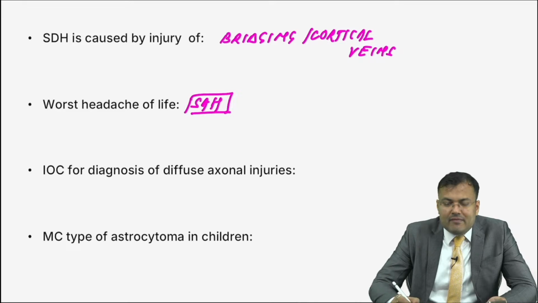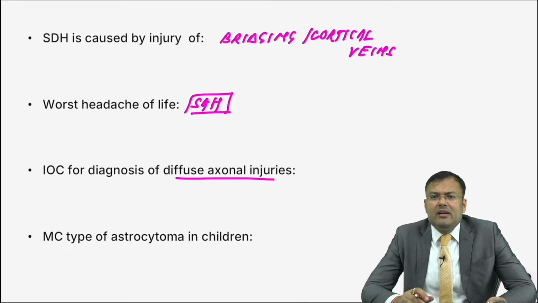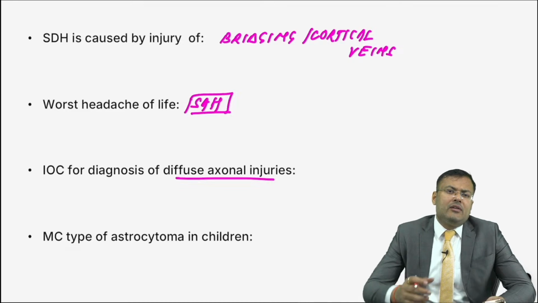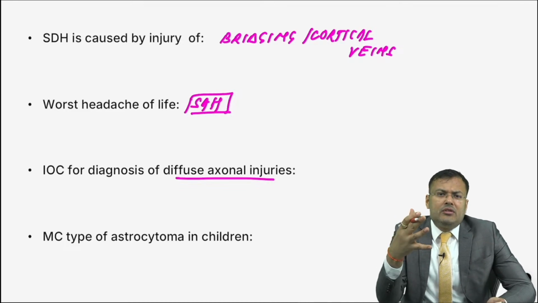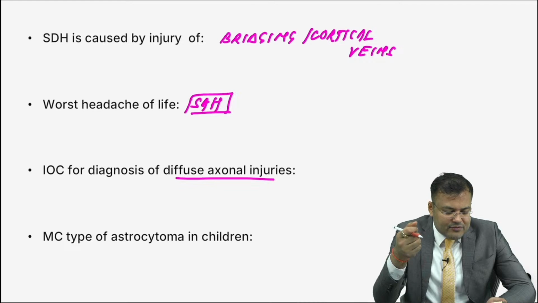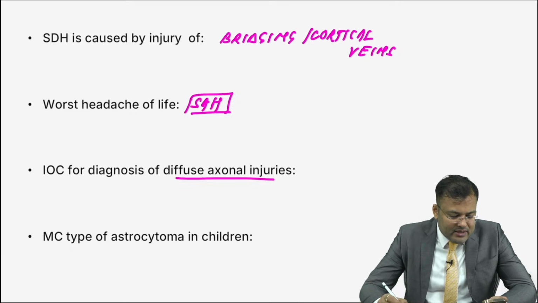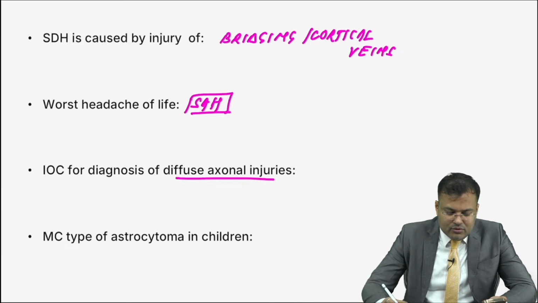Next question, investigation of choice for diagnosis of diffuse axonal injuries. These are patients of road traffic accident who are in vegetative state, unconscious state. You go for NCCT, it's normal. So guys, can you tell me what is the investigation of choice? Ansh Chawla, Ramit Raj, Vibha Roy, Kumar Akash, Krishna Kumar, Pooja, Usman Ghani, Priya, Sudha Shah, all of you are correct, it's MRI.